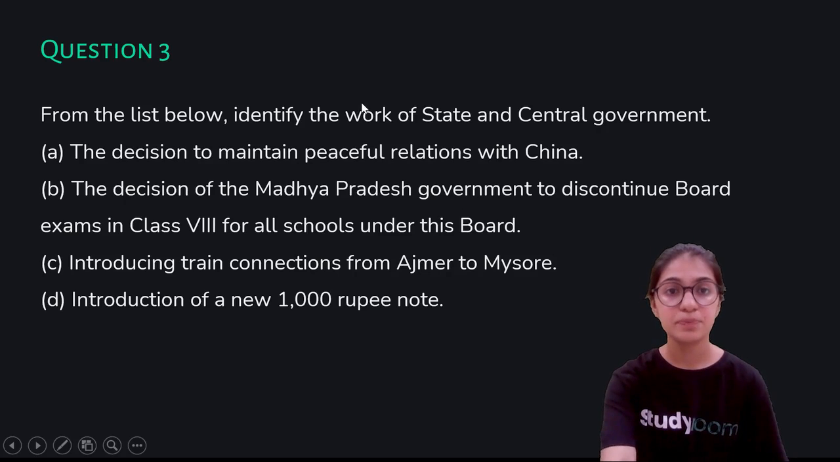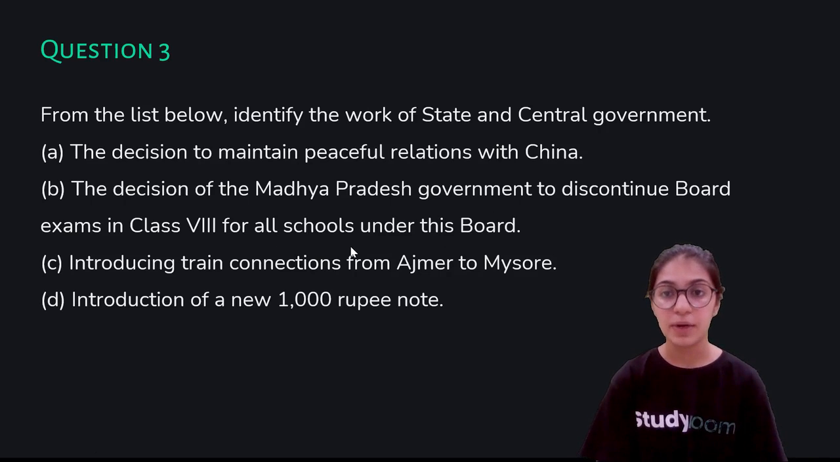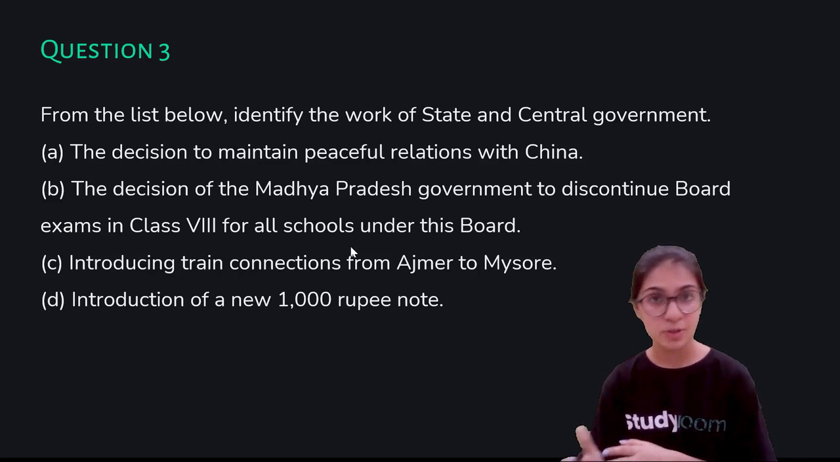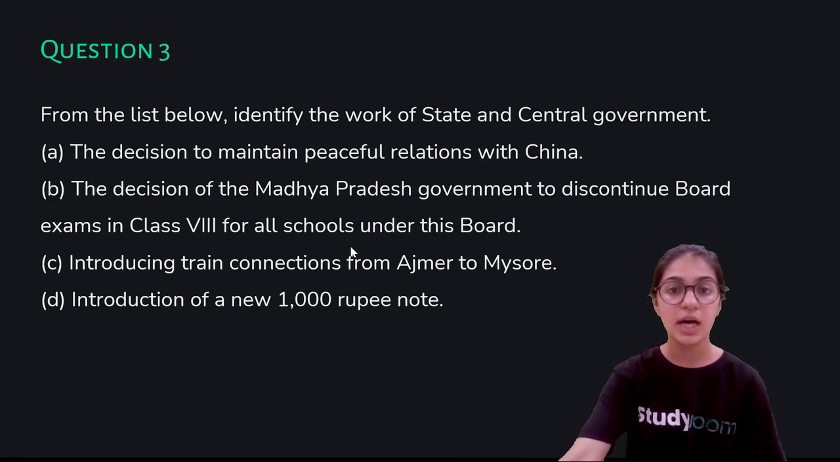Moving forward. From the list below, identify the work of the state and central government. A, the decision to maintain peaceful relations with China. So this is the very first point. Since it is an international matter with some other country, this is quite evident that the central government, who looks after the entire country, will obviously have to work on this matter.